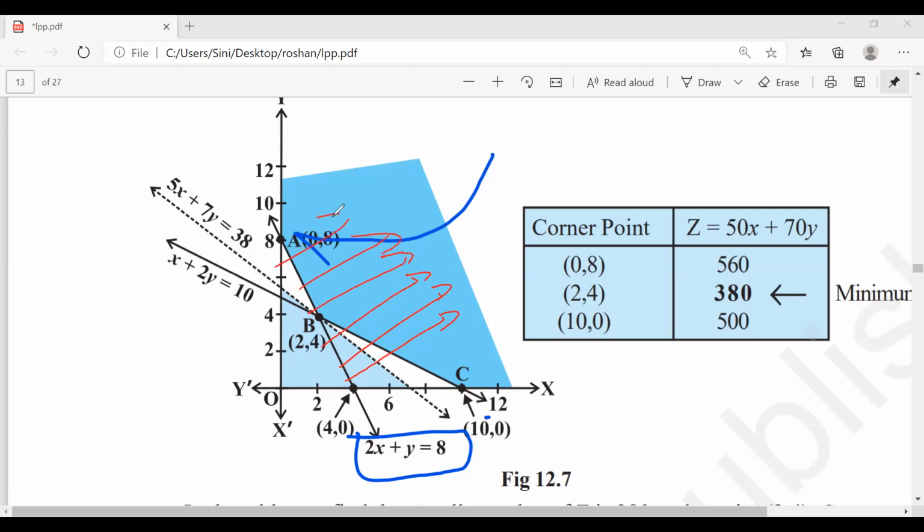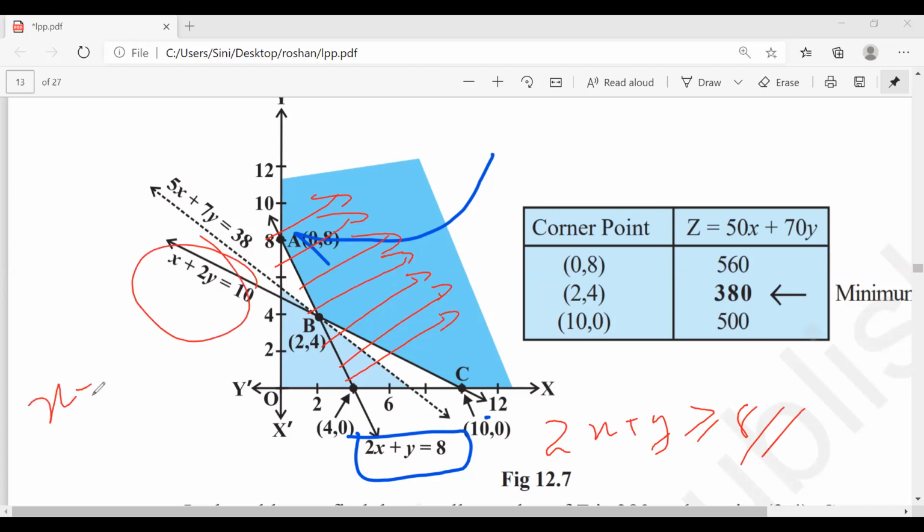Is everyone clear up to this step? 2x plus y greater than or equal to 8. It is outbound, right? Correct? Next one is what? X plus 2y greater than or equal to 10.